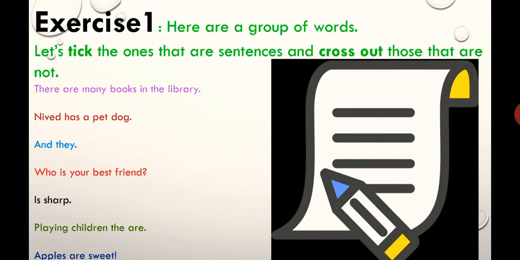First one, the sentence will start with capital letter. So we will see the first word's first letter. If it is capital letter, then our first condition will be fulfilled. Second one is in the last of the sentence, at the end of the sentence, full stop, question mark or exclamation sign will be there.